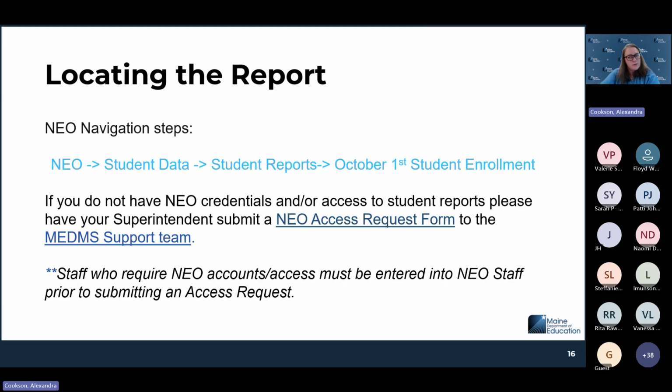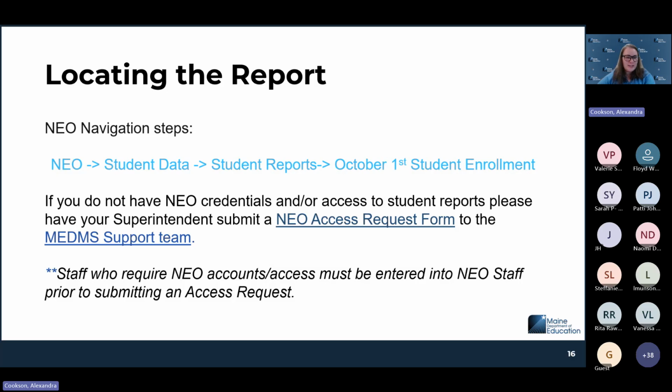So now let's dive into the report and where you're going to find it in NEO. The navigation of NEO will be from the NEO dashboard to student data, student reports, October 1st student enrollment. If you do not have NEO credentials or if you do not have access to student reports, you would need to have your superintendent submit an access request form on your behalf from the Medem support page so that they can get you access to the data that you need.